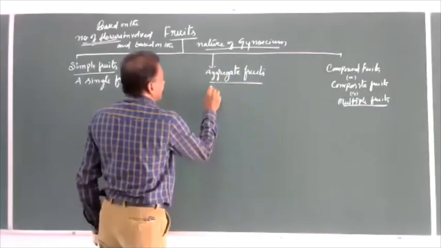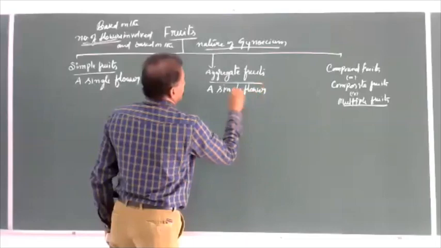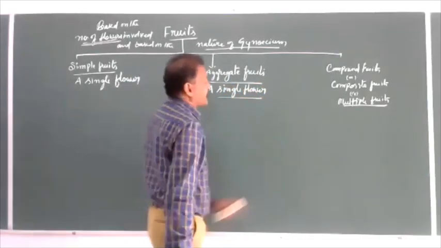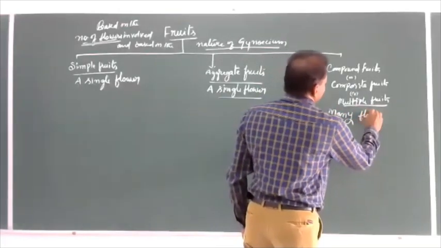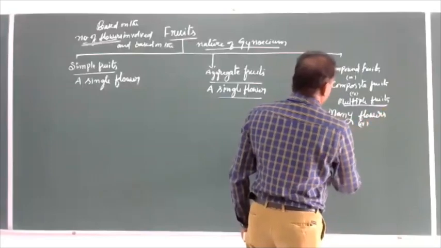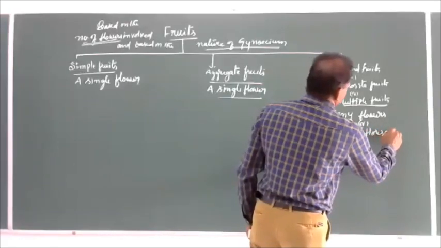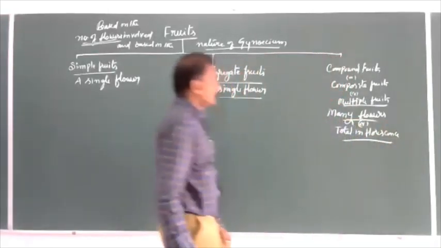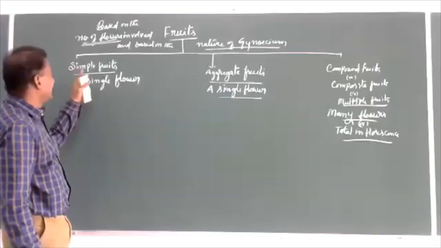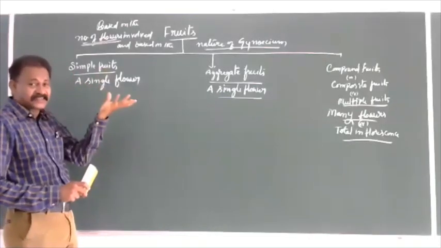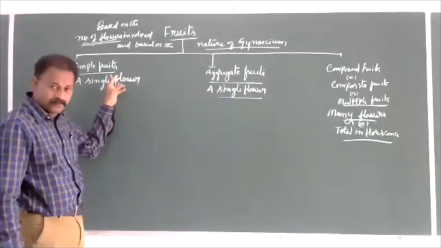A fruit is developed from a single flower, or a fruit is developed from many flowers or a total inflorescence. So these are the conditions. We are going to give the name when a single flower is converted into a fruit. One flower, one fruit. Such fruit is called simple fruit.